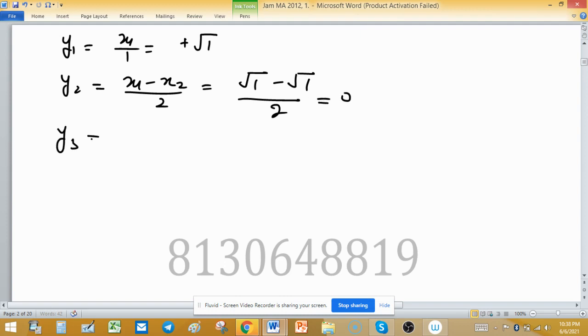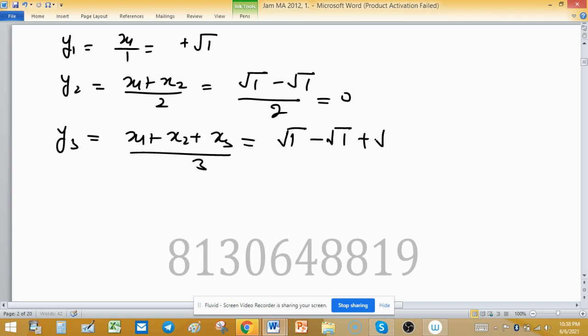And y3 will be x1 plus x2 plus x3 divided by 3, so it will be plus 1 minus 1 plus square root of 2, divided by 3. Value of square root we have to remember, or otherwise there will be a scientific calculator in your integrated online exam portal, so you can use the calculator there.